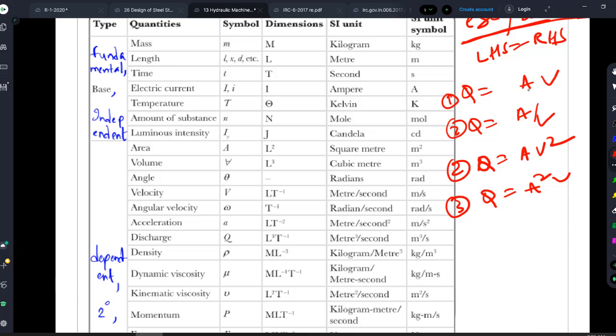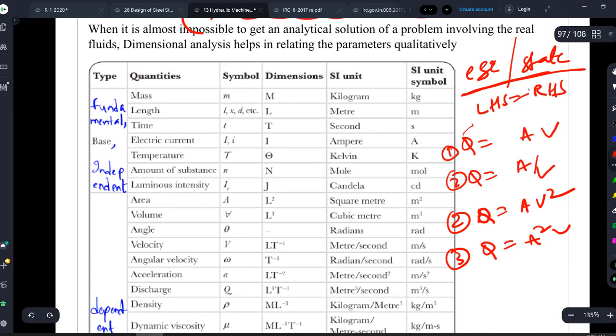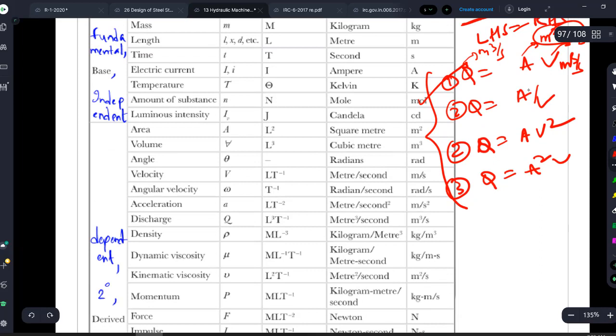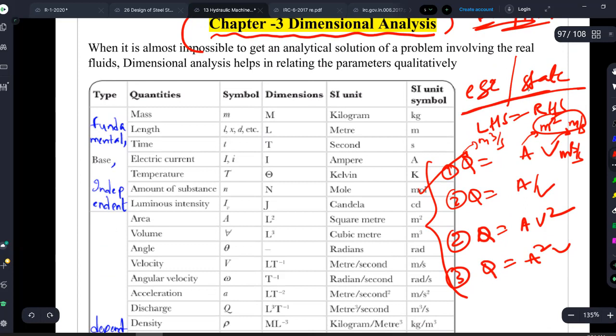If you don't know which one is correct, you can just check the dimensions of it. Here, the units: discharge is meter cube per second, area is meter square, velocity is meter per second. So what you are getting is meter cube per second. So blindly you will take the first option as correct. I'm giving you a simple example; it will not come like this in the exam. You will be getting something like power is equal to WQH. You have to check the units, and whichever formula is accepted dimensionally will be correct most of the time. So just take it, you will be getting your marks. That's how we will be using dimensional analysis from our examination point of view.